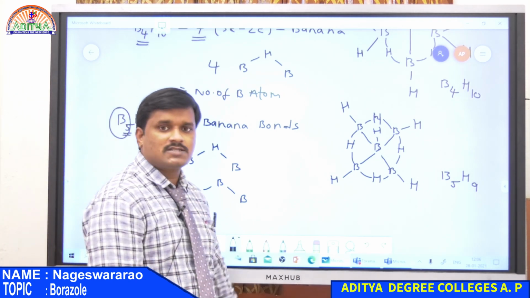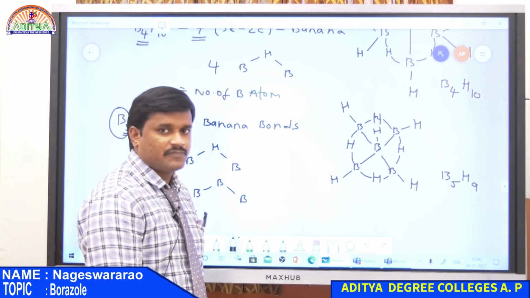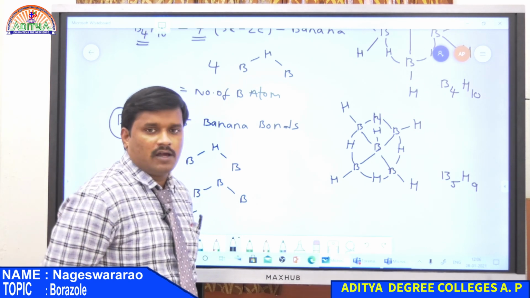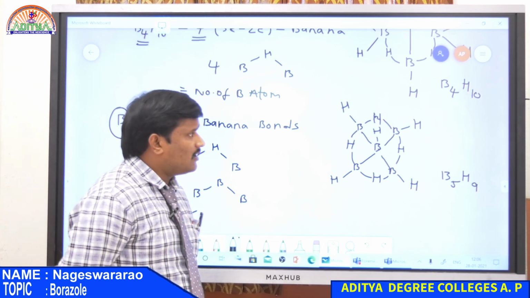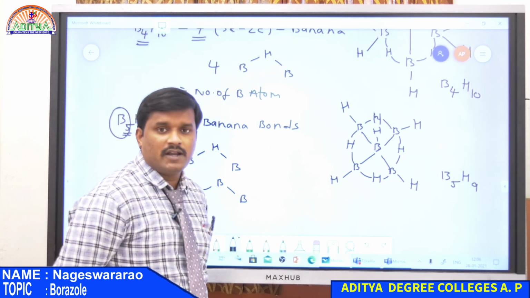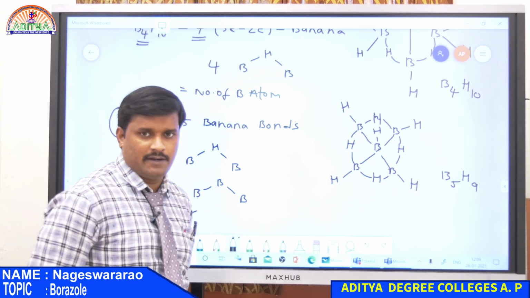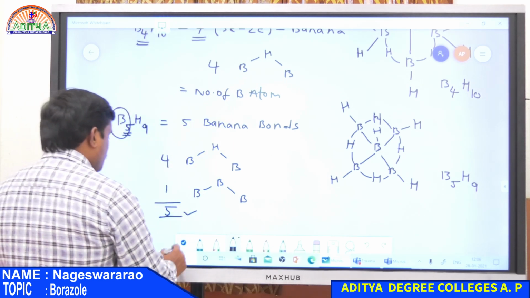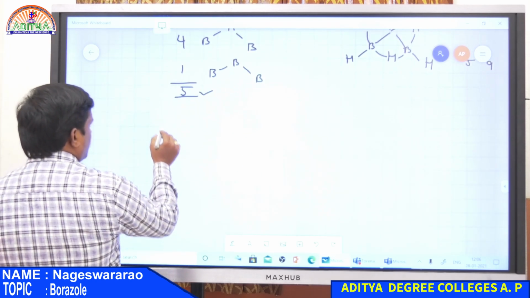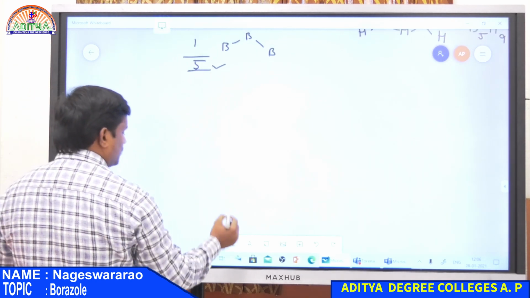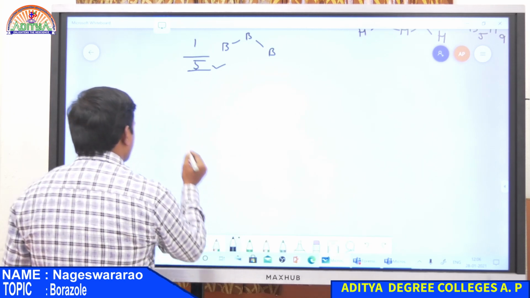So these are the structures for boranes, that is hydrides of boron: diborane, tetraborane and pentaborane. All these are compounds of the boron family, that is, the element boron. Now the next compound. First one is boranes, and now the second compound, that is borazole.